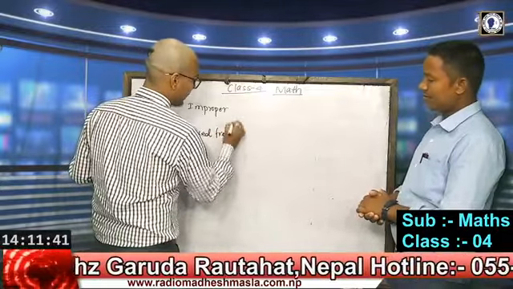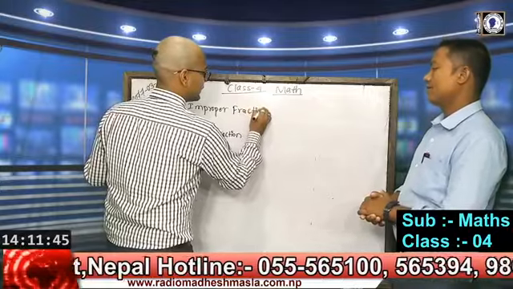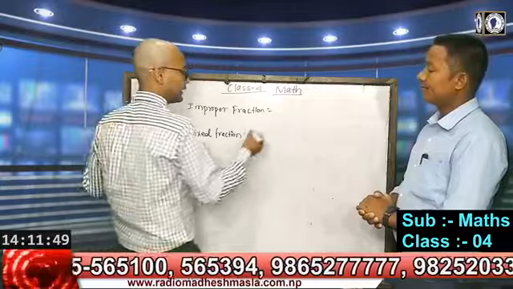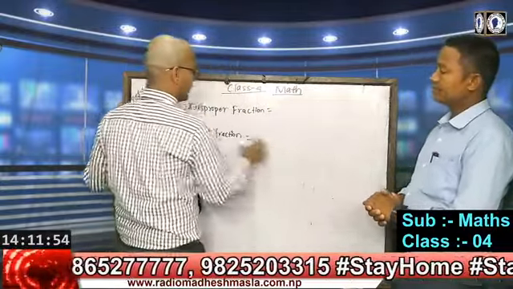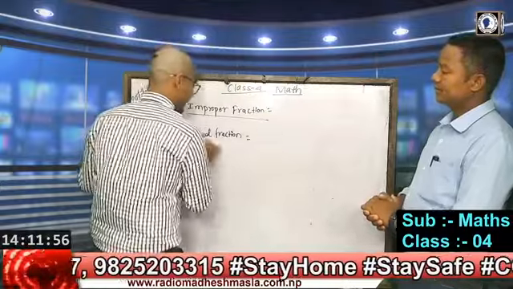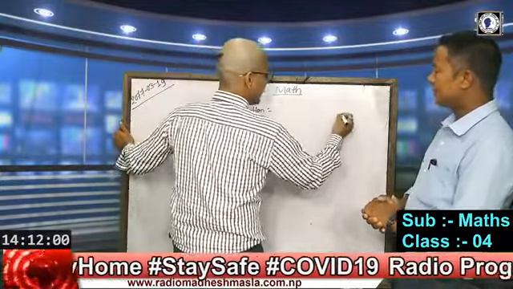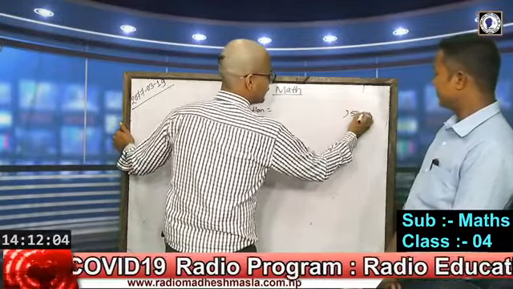There is a trick to find these types of fractions. I'm going to write you a formula to find improper fraction and a formula to find mixed fraction. Suppose we have a multiplication like 5 and 2.